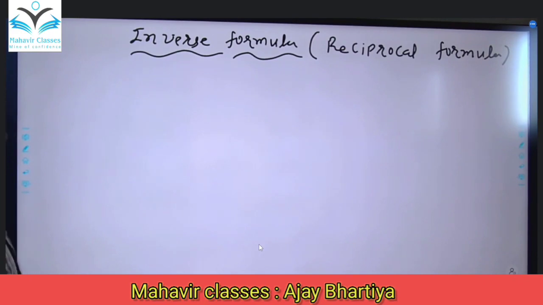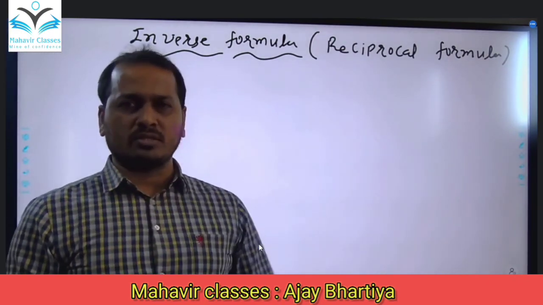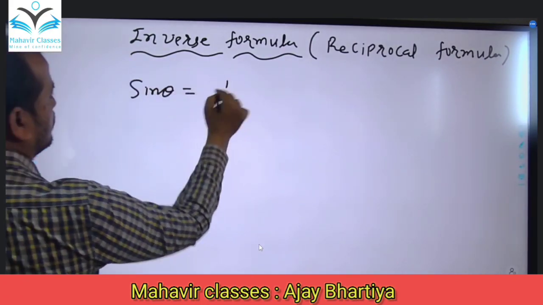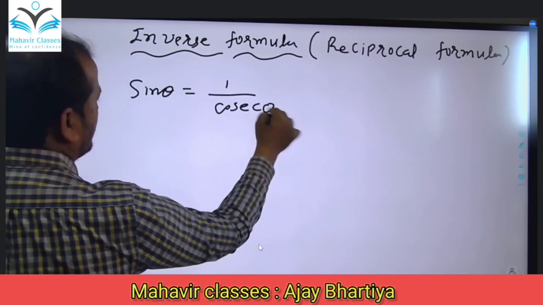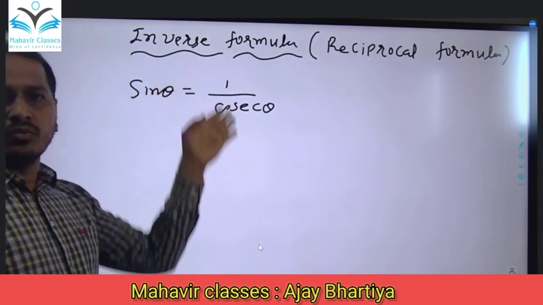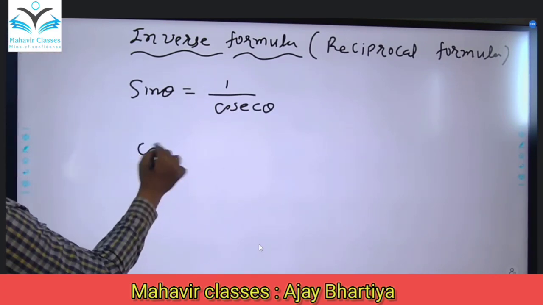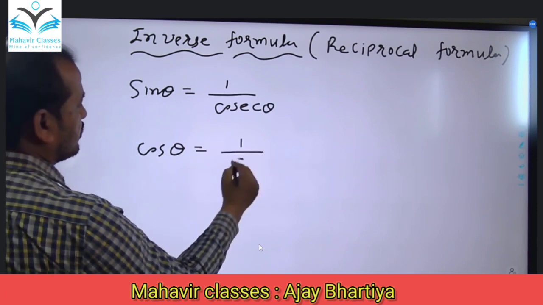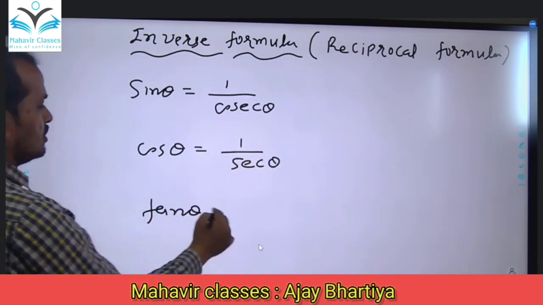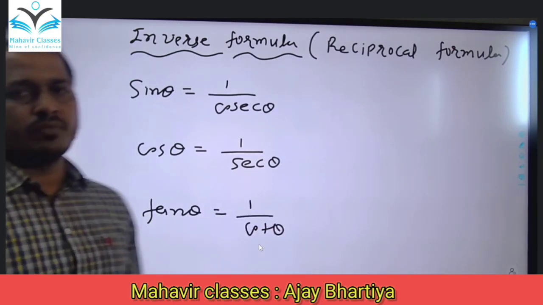Reciprocal formulas. We know that sine is the reciprocal of cosec, so we can write sine theta is equal to 1 upon cosec theta. Similarly, cosec theta is equal to 1 upon sine theta, but we take it later. Then cos theta is equal to 1 upon sec theta, and tan theta is equal to 1 upon cot theta. So these are the basic formulas.